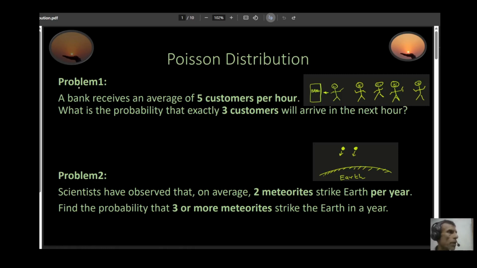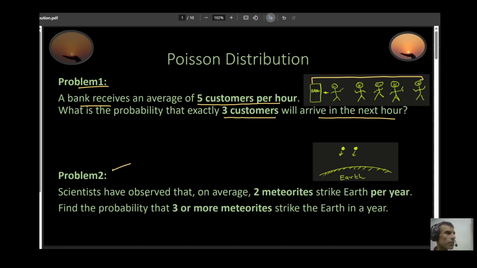Problem statement number one. A bank receives an average of 5 customers per hour. Let's say that's given to you, that the bank receives 5 customers every hour. What is the chance that exactly 3 customers will arrive in the next 1 hour?